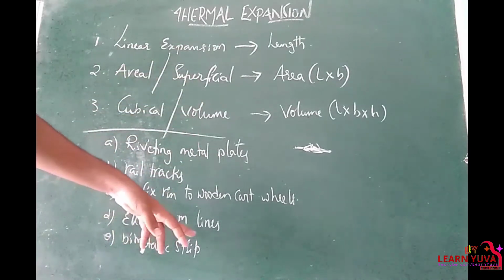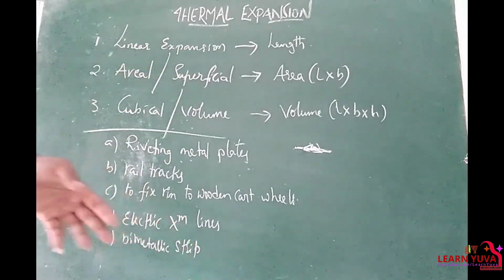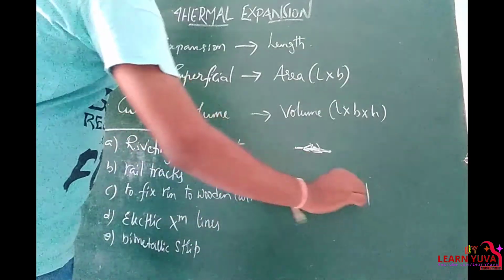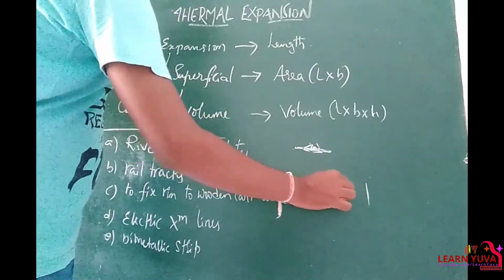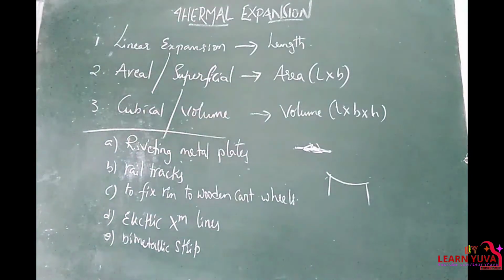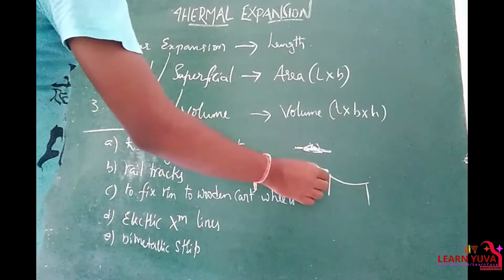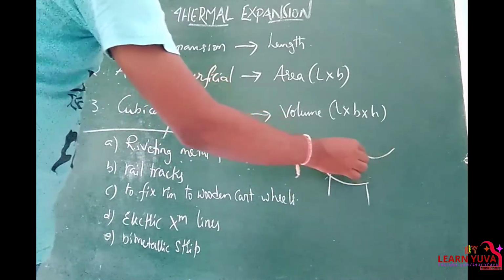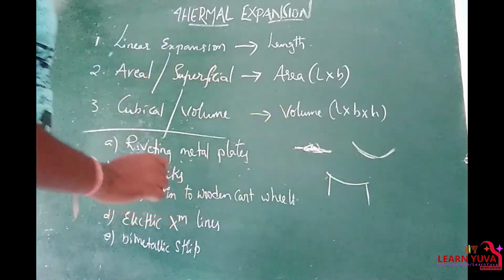Next, electric transmission lines. As we know, these are the poles. In between these poles, the wires are laid, right? Those wires are provided with some sag, this loop. This is nothing but sag.